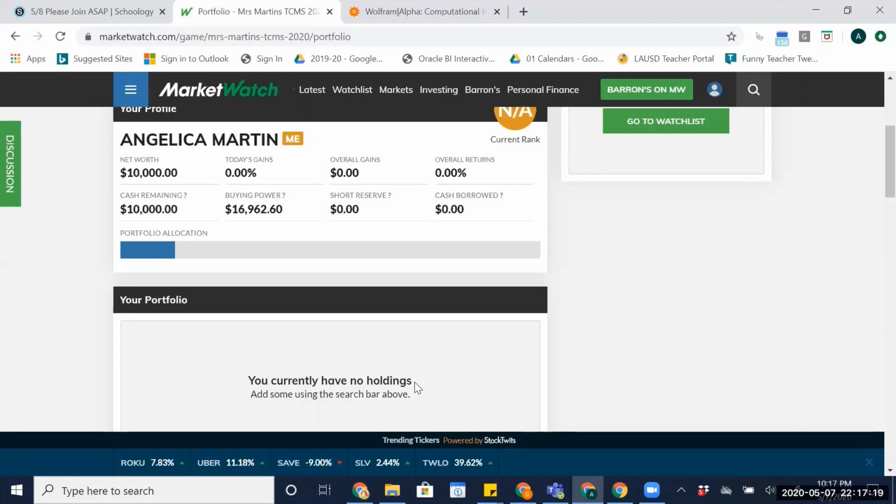Same goes for the weekend. Stock market is closed over the weekend. So if you're starting this game on a Friday, so if you're watching my video and it's May 8th right now, and it's after 5, you might want to spend the weekend doing a little bit of research, okay? Look at some stocks that might be helpful, that might be growing, things that you're assuming might grow more, things like Zoom, things like, I wonder if House Party has stock right now. TikTok. Okay, a lot of people are investing in things that they know people are using right now during this pandemic.